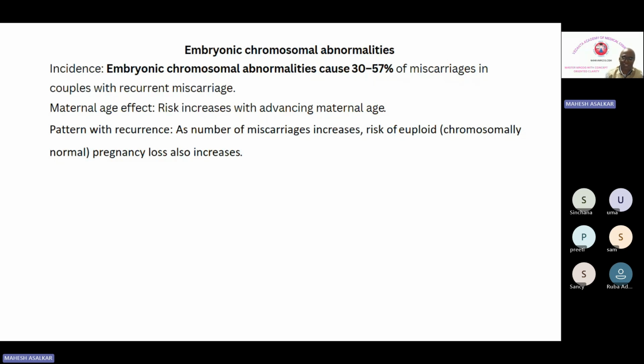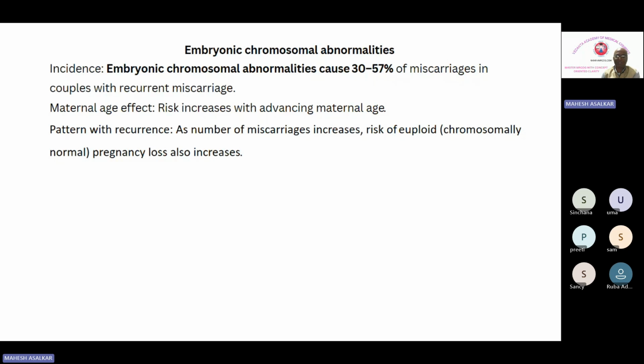As the number of miscarriages increases, the risk of euploid pregnancy loss also increases. So what happens is, one, maternal age is advancing, and second, there are multiple miscarriages. Even if previous miscarriages are due to chromosomal problems, a subsequent normal or euploid pregnancy is also likely to terminate because of the risk of the previous number of miscarriages, because the number of miscarriages itself is a high risk for a subsequent miscarriage.